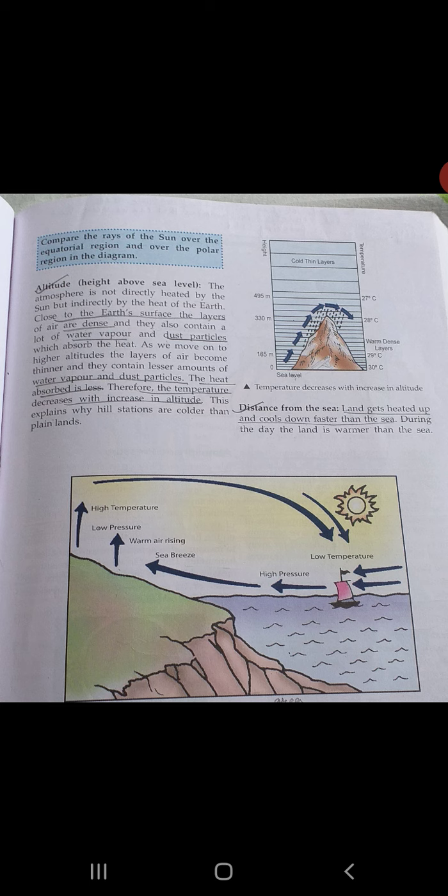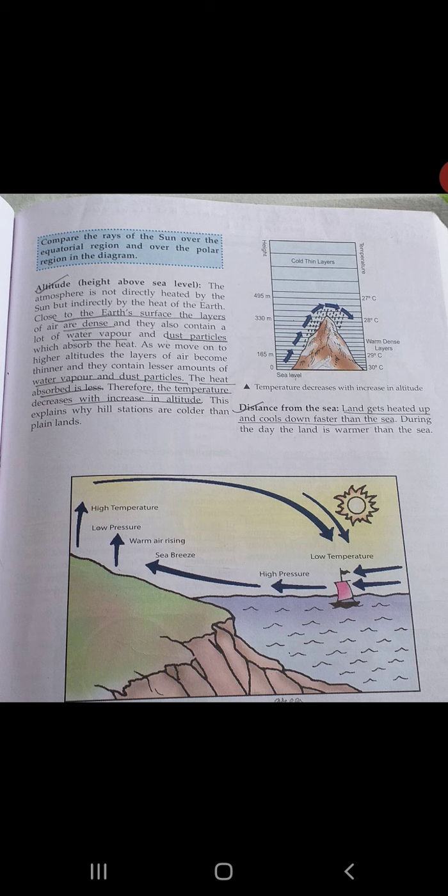So it's very obvious that as we move up in height, these layers of the air become thin, and the amount of water vapor and dust particles decreases as we go up in height.